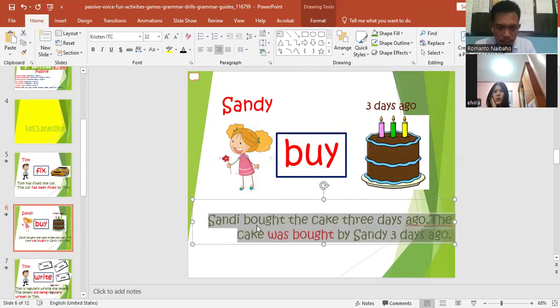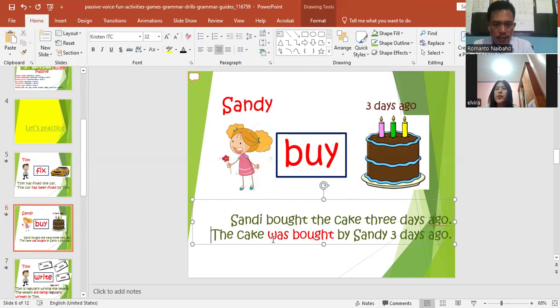So the passive is the cake was bought by Sandy 3 days ago, and the active is Sandy bought the cake 3 days ago. Okay, you understand?